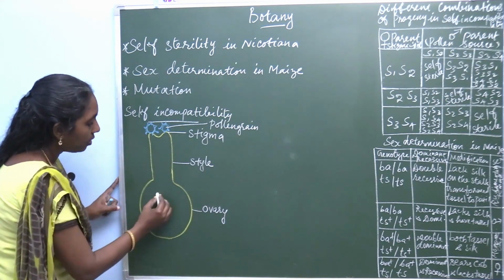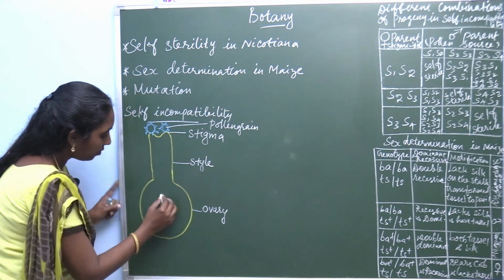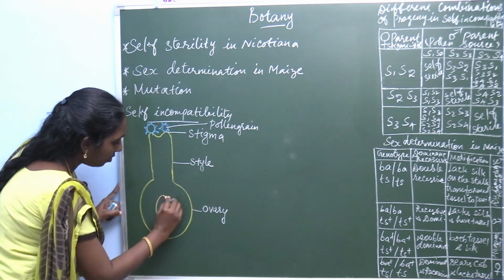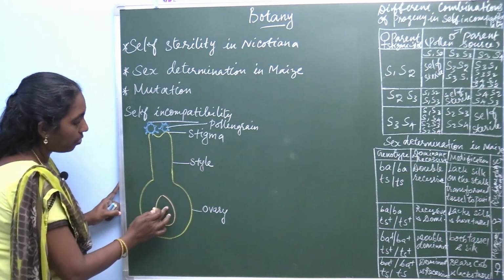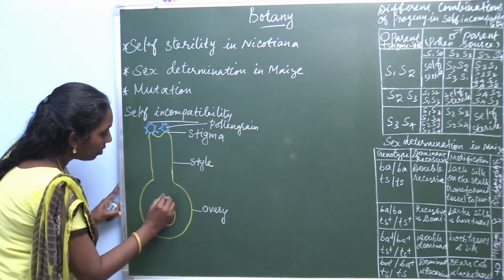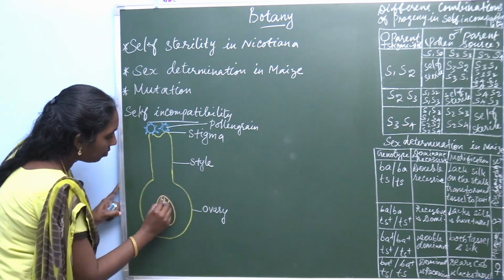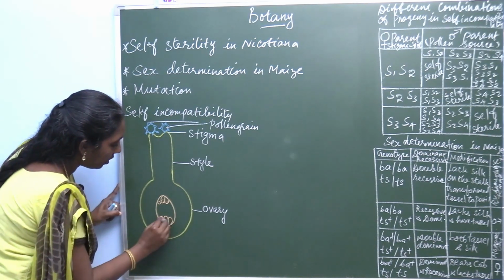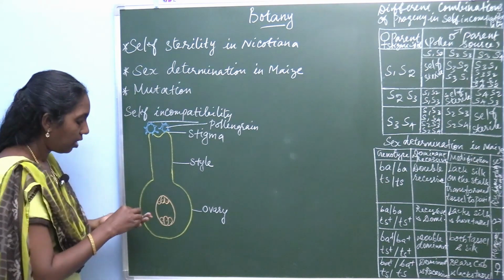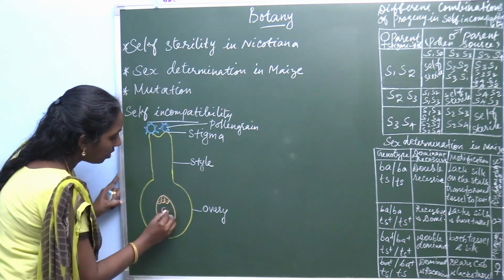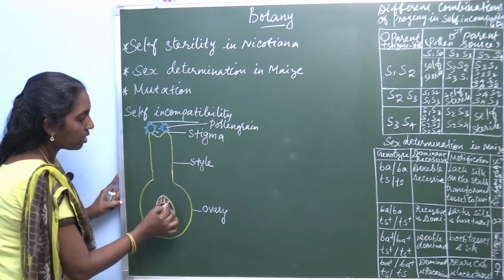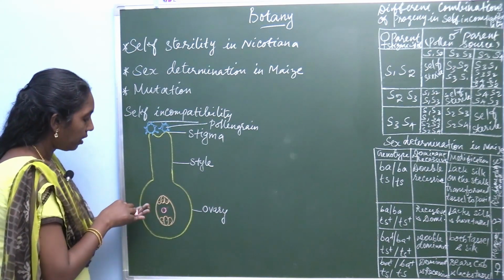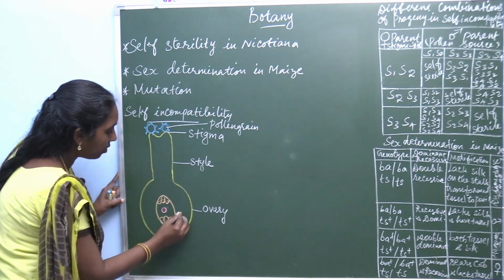In the ovary, there is the embryo sac, with three antipodals, egg and synergids, and the polar nuclei or secondary nucleus present here, covered by integuments.